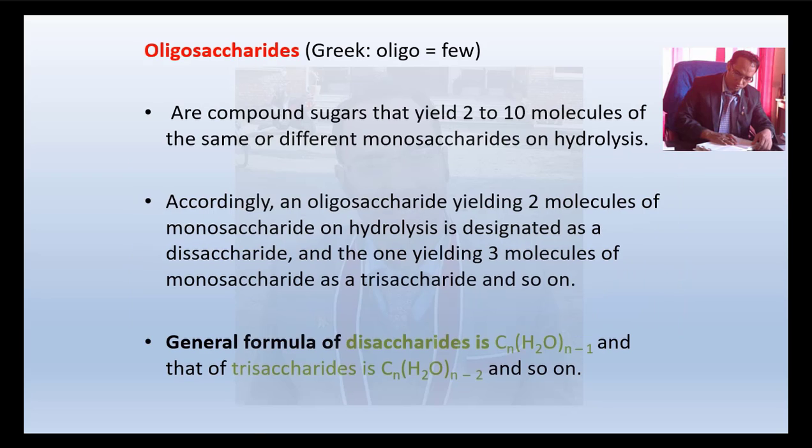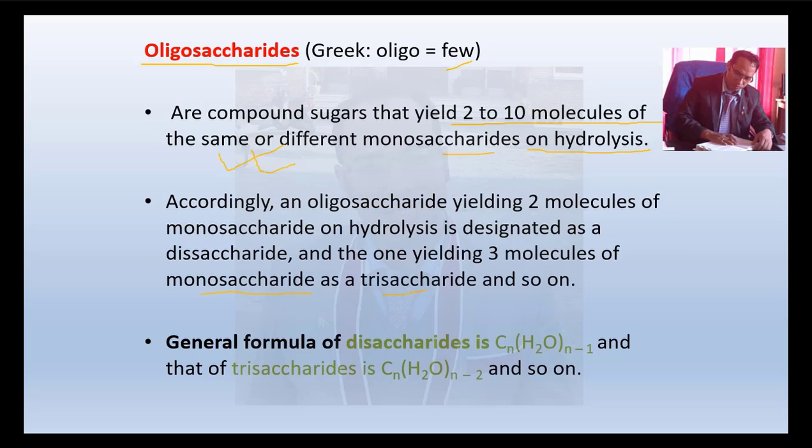Now, what are oligosaccharides? Oligo means few. These are the compounds that yield 2 to 10 molecules of the same or different monosaccharides on hydrolysis. If the carbohydrate gives 2 to 10 molecules of the same or different monosaccharides, then they are called oligosaccharides. Accordingly, an oligosaccharide yielding 2 molecules of monosaccharide on hydrolysis is designated a disaccharide, and the one yielding 3 molecules of monosaccharides a trisaccharide, and so on.